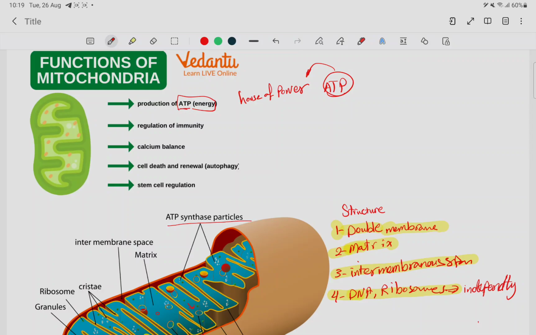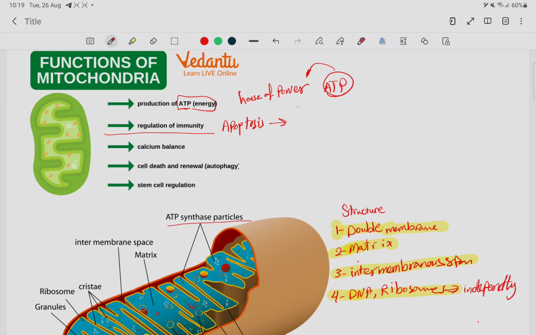Okay, and also it has a role in regulation of immunity. How? Mitochondria is responsible for apoptosis.